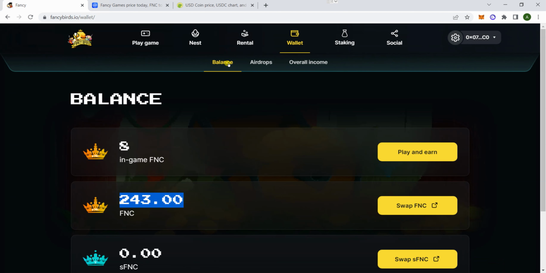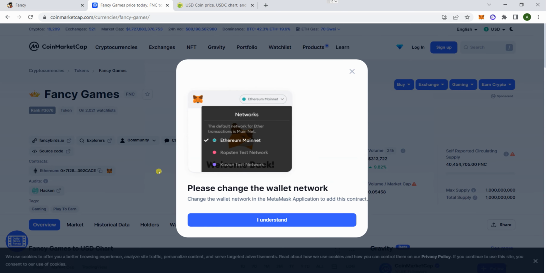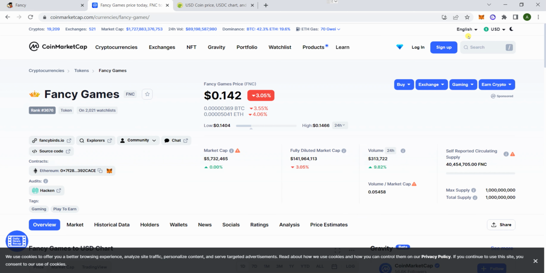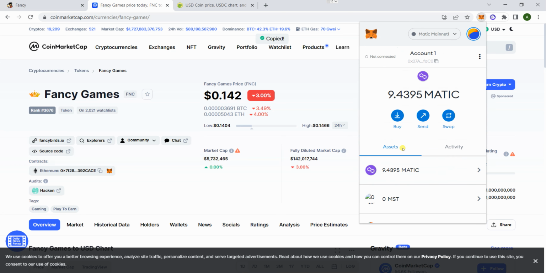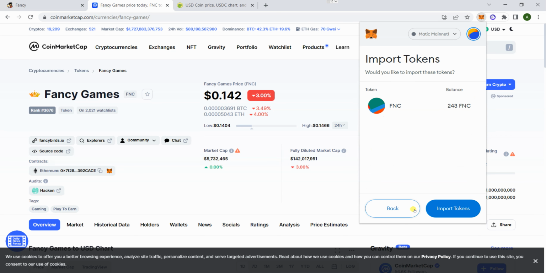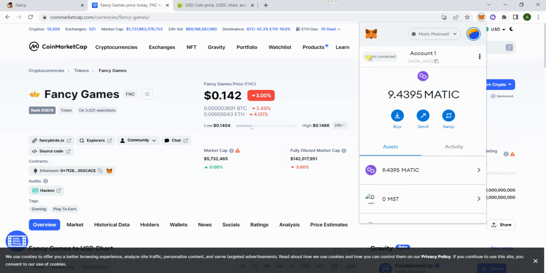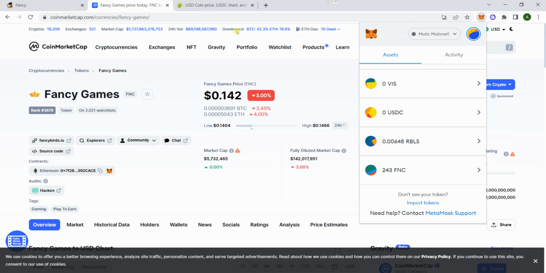Before you swap it, you probably want to import the tokens on your Metamask, so next time you won't have to do it. Let's see. No, actually, just copy the address here. I'll also put it in the description. Import tokens. So it says FNC, add, import, right? So now you can see how much FNC you actually have.